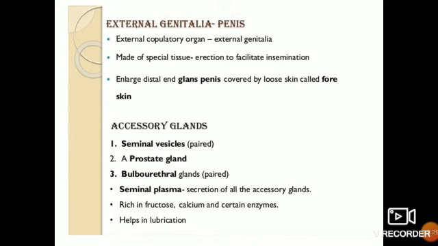Now, we will be talking about the external genitalia, that is the penis, the external copulatory organ. Okay, students, the copulatory organ means the organ which actually participates in the act of sexual reproduction, that is, externally, the external copulatory organ. It is made of special erectile tissue to facilitate insemination. The enlarged distal end is the glans penis, covered by loose skin called foreskin.